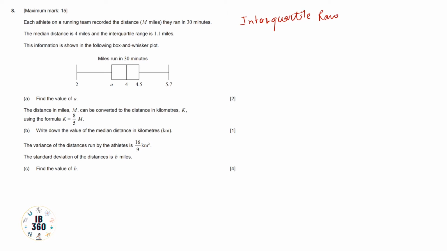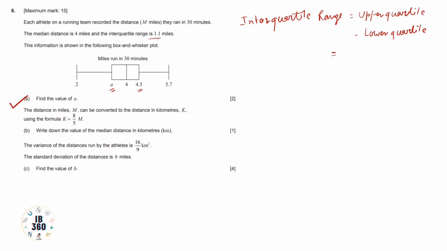Interquartile range equals upper quartile minus lower quartile. So here the upper quartile, as you can see, is 4.5 and the lower quartile is A, and the interquartile range is given as 1.1 miles. First question is find the value of A.